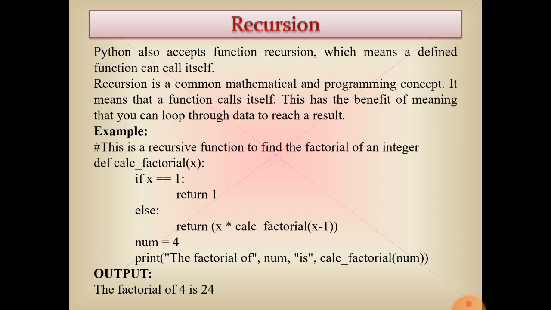When x is 1 or 0, the condition will be true and it will return 1.